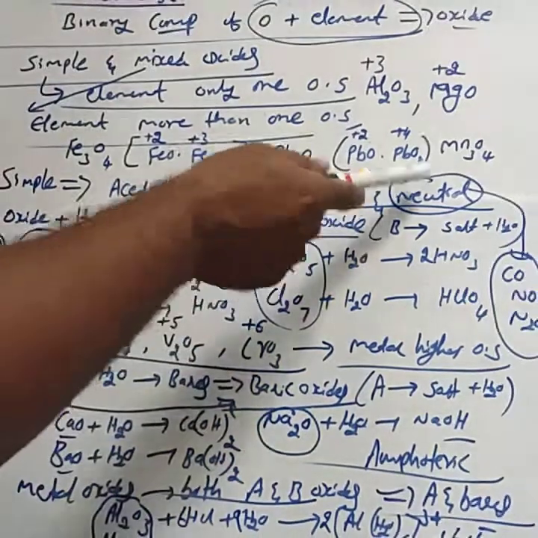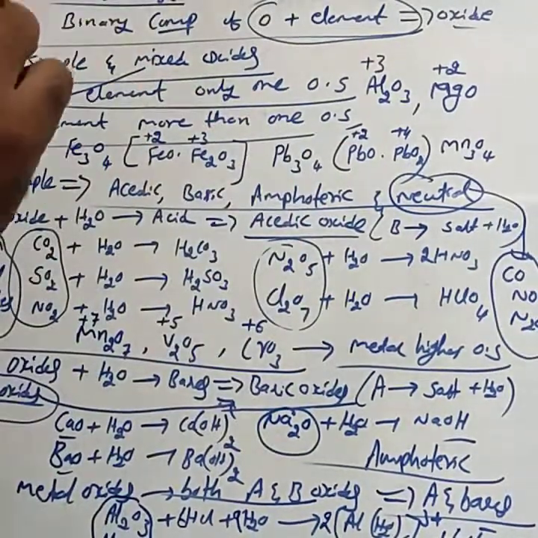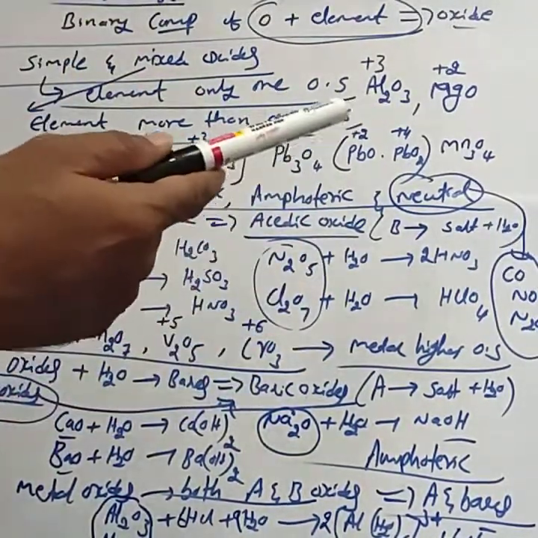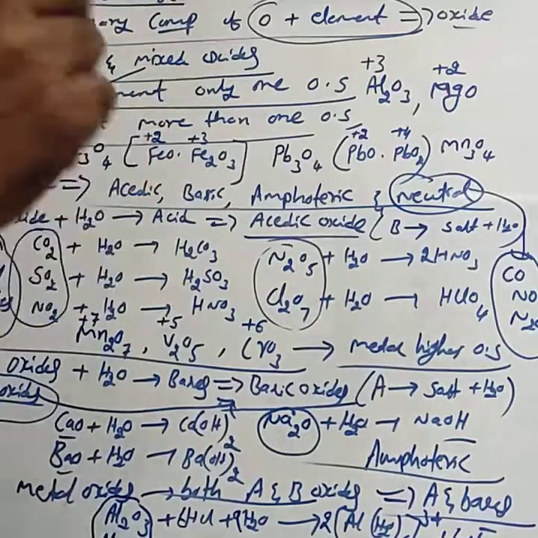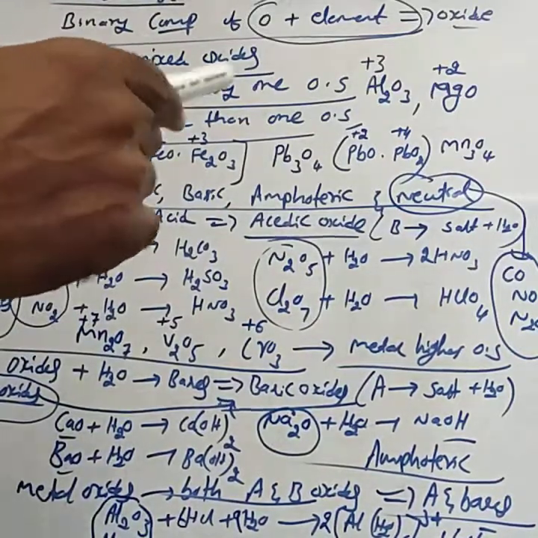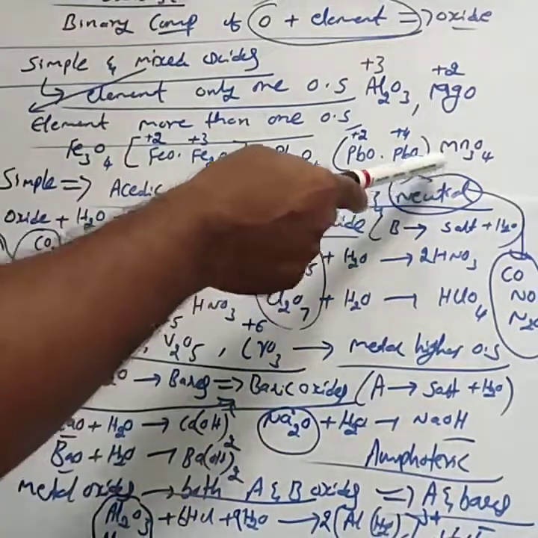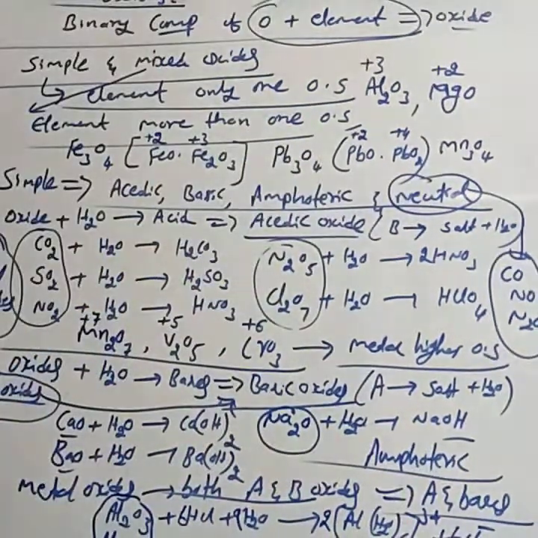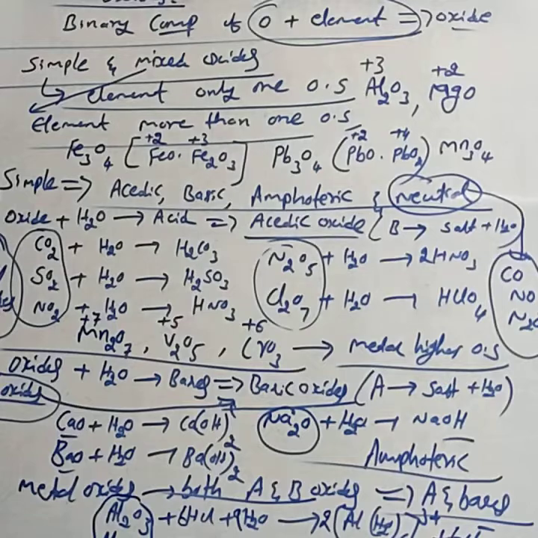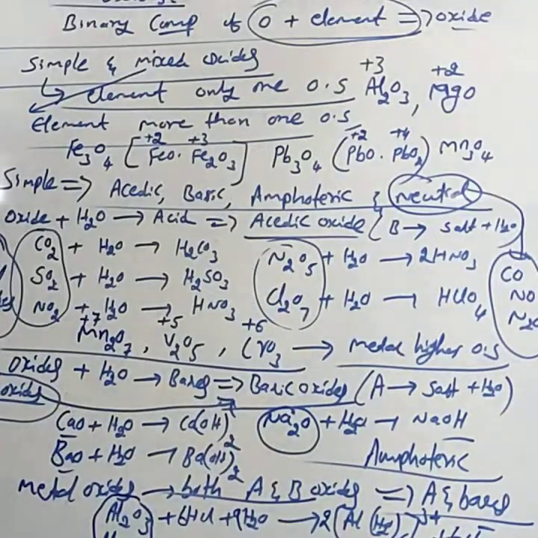Then some certain oxides behave as neither acidic nor basic. They do not react with either acids or bases. Those are called neutral oxides. Examples for neutral oxides are CO, NO and N2O. These are about the oxides. Note this down to practice. In the next class, you can study another compound of oxygen, like ozone.